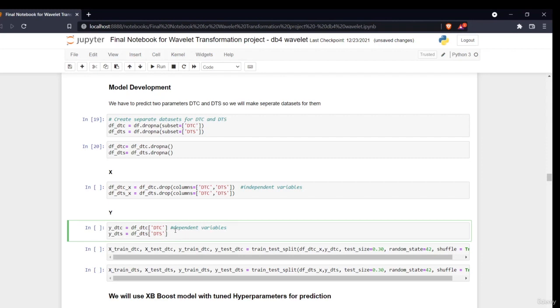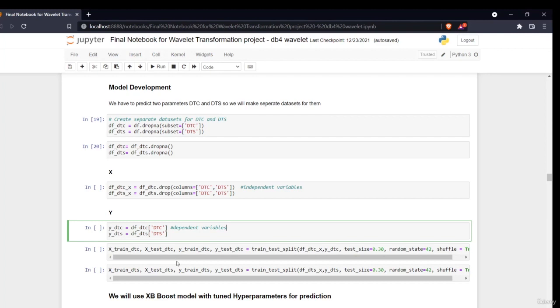Again, we have two data sets, one for DTC and another for DTS. The whole operation will be performed two times, because we have two things to predict and we can't predict two things with a single model. We have to create two different models, two different data sets, and we'll have two different outcomes.